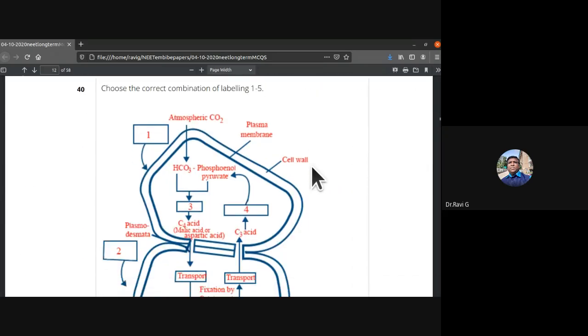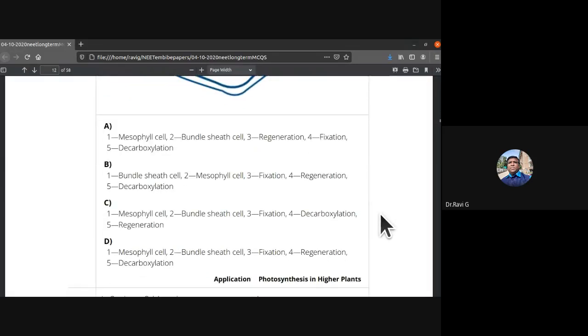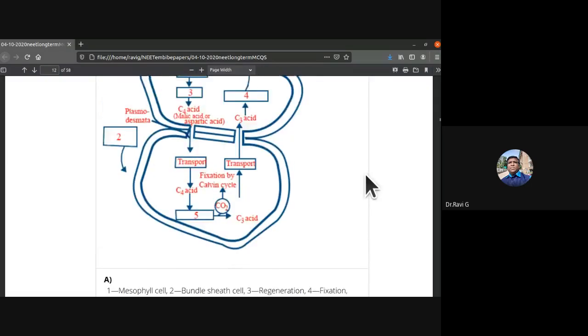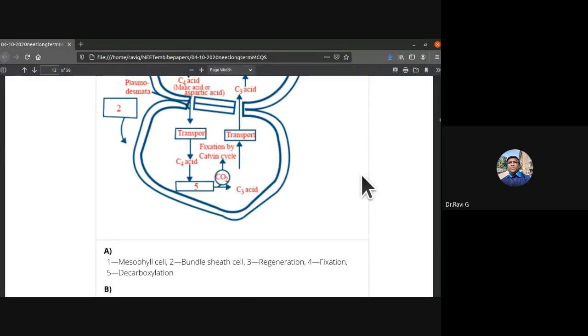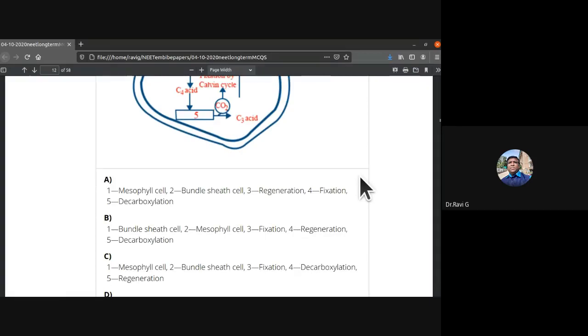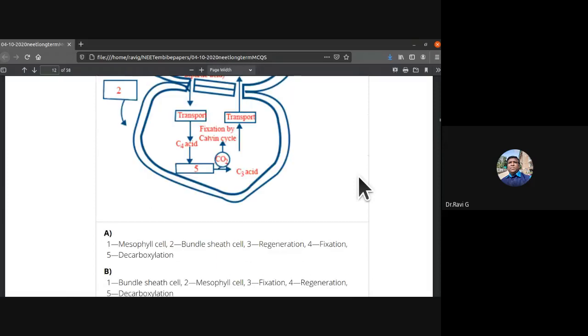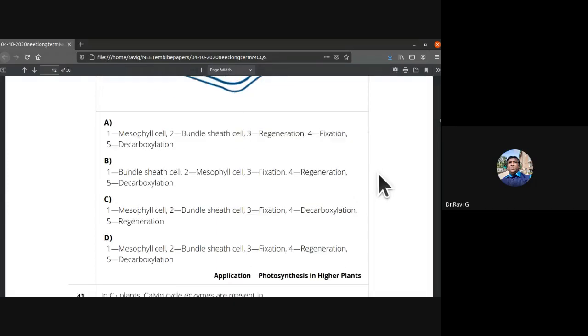Choose the correct combination of labeling 1 to 5. So 1 is mesophyll cells, 2 is bundle sheath cells. When these two combine, oxaloacetic acid forms. 3 is carboxylation or fixation, 4 is regeneration, 5 is decarboxylation.